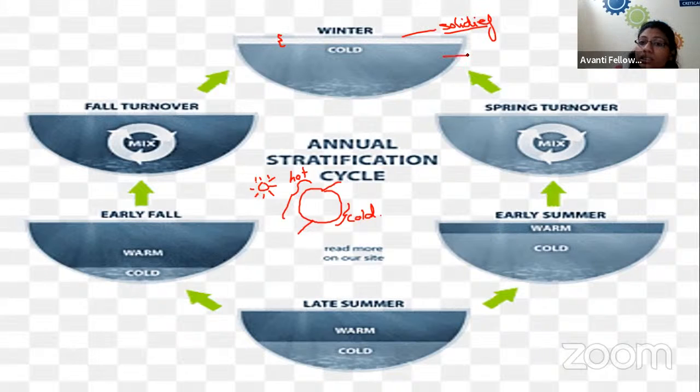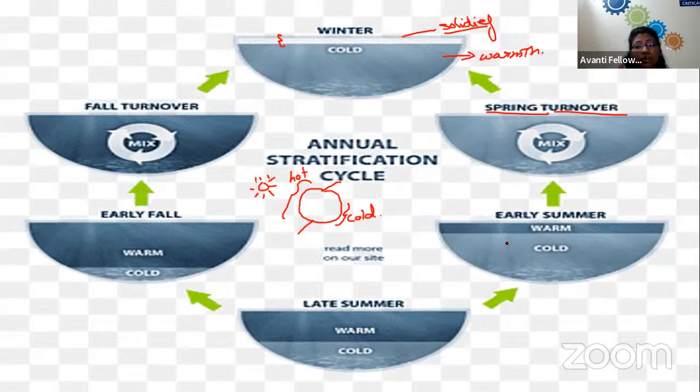Then the layer just below that, the region of water just below the solidified layer, has slight warmth. But when the winter ends and spring comes, mixing of water starts, because the solidified or freezing layer starts getting melted. When the layer melts, it starts dissolving, and due to the dissolving of ice, the water starts mixing itself. So in spring, the temperature throughout the lake is the same.